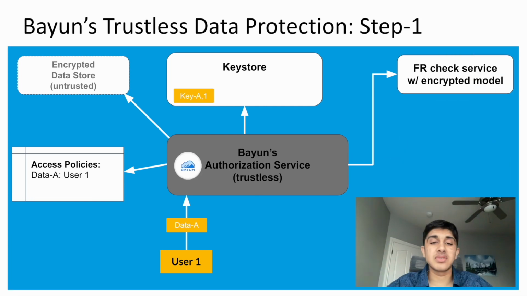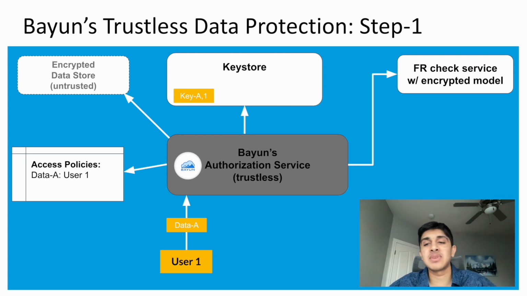This is where Bayun differs. One, we use the fact that the key to decrypt the data is only available in the secure enclave of the user's end device. The same secret key is used for both authentication and decryption, coupling the two. As we can see, we follow a very similar structure where a user wants to insert data A, and then we have a key for user 1 to access data A, and that is updated in the access policies as well. However, there is no trusted authentication service. It is all built into one.